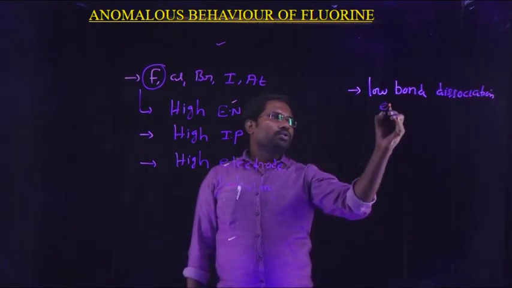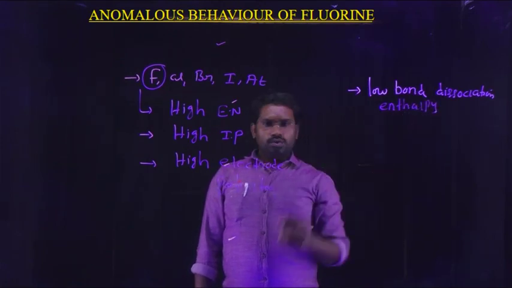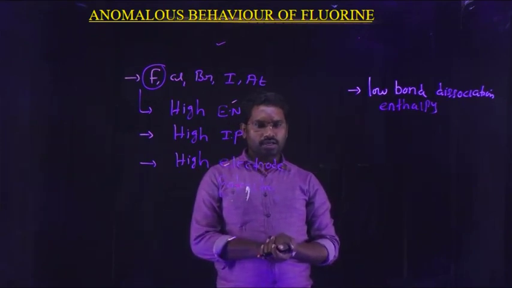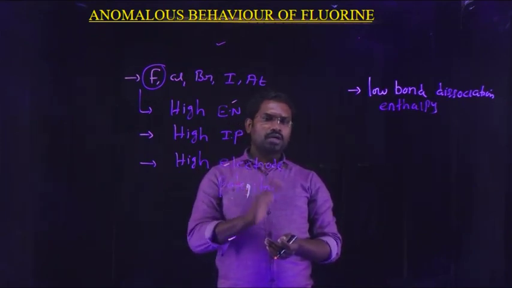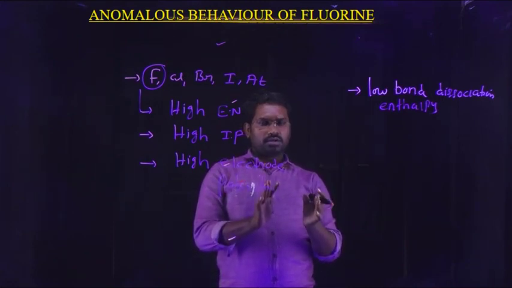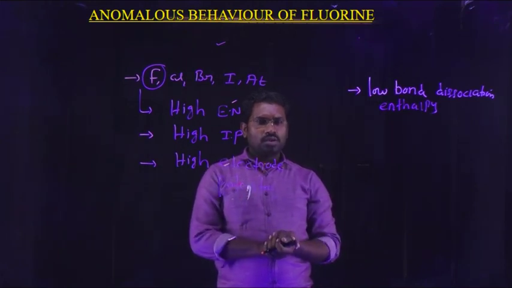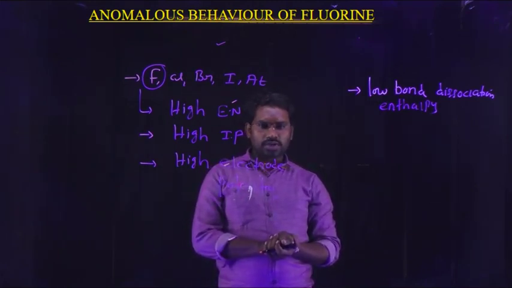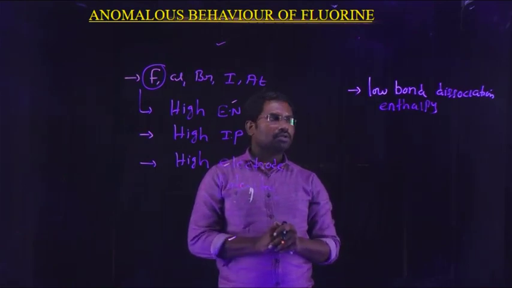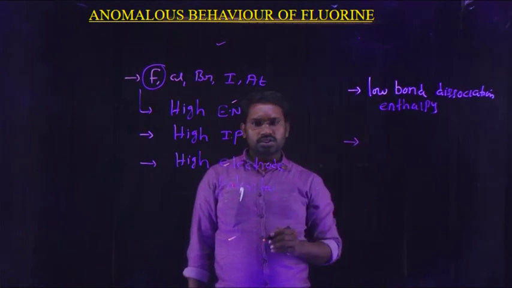Fluorine has the least bond dissociation enthalpy compared with chlorine and bromine, because electronic repulsions take place between the electrons present in the valence shell of fluorine. That's why fluorine has only a very small difference from chlorine and bromine in bond dissociation enthalpy.